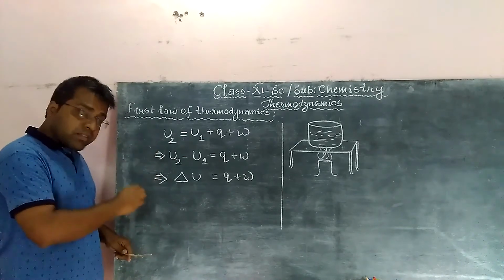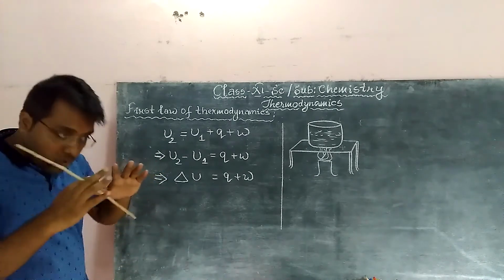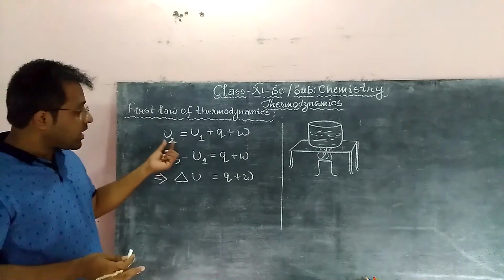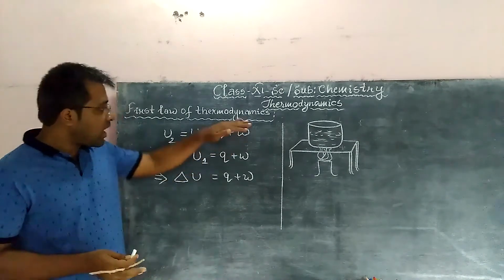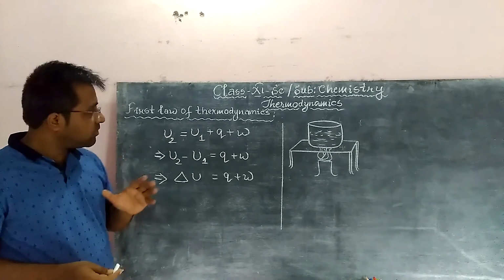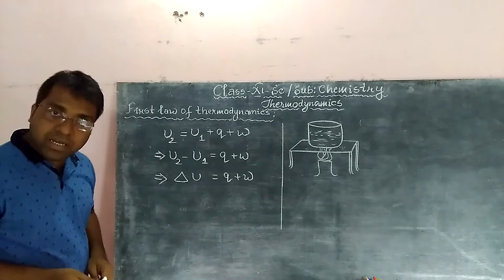So we can say energy can neither be created nor be destroyed. That is, the total energy of the universe remains constant. U2 arises just because of Q and W. Had it not been there, U2 and U1 would have been the same. I hope this is clear to you. So this is known as the first law of thermodynamics.